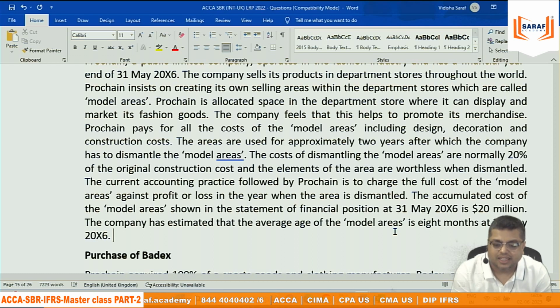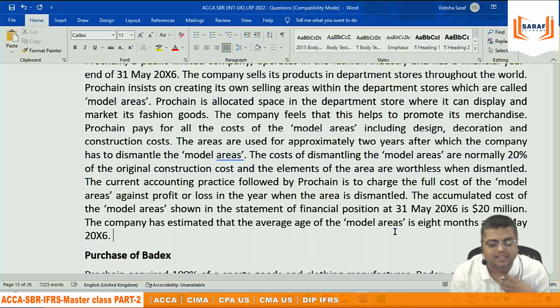So whatever the dismantling expenditures, once they capitalize, then 16 months depreciation will be done on them. After that, this value has arrived at 20 million. So based on that, we will be able to calculate the depreciation.